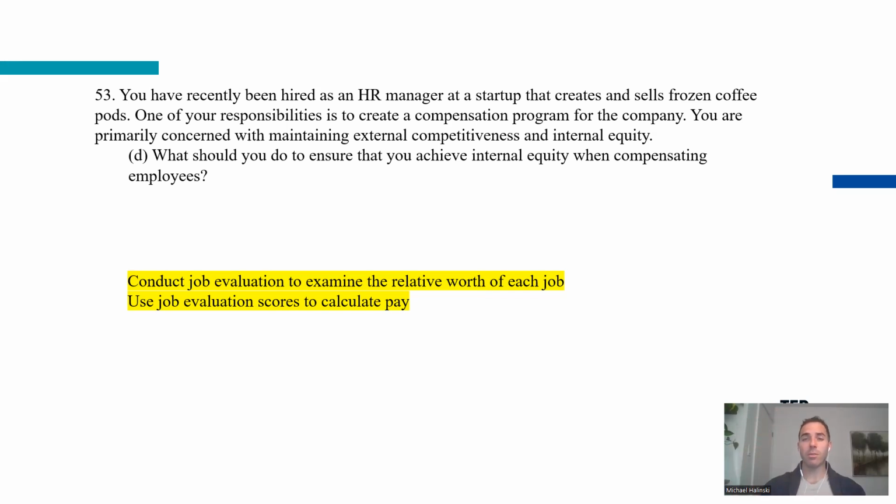However, if you're comparing a mechanical engineer to a mechatronics engineer, they're different jobs, but they're kind of similar, kind of close. And if you find that one of the jobs has 60 points and the other job has 30 points, that's a big difference. So perhaps there's a little mistake there from an equity perspective when you're paying individuals within those jobs. You would expect from an equity perspective that their point scores would be similar. And if their point scores are similar, so should the amount of pay that individuals receive within those particular jobs.